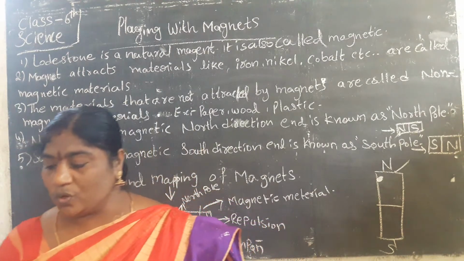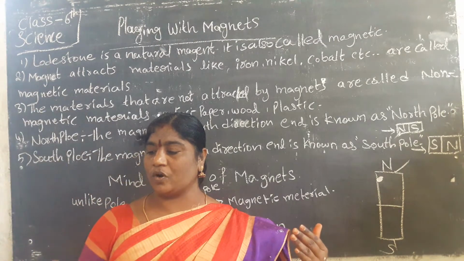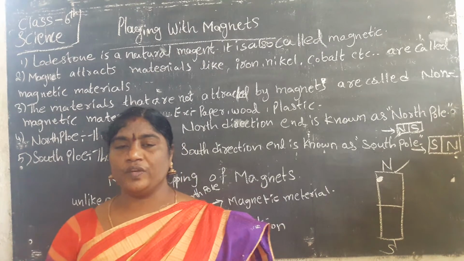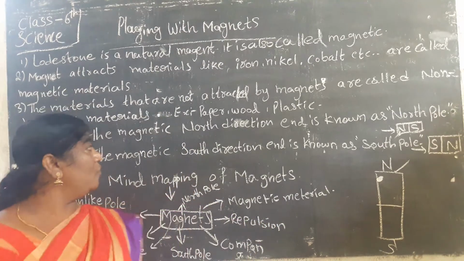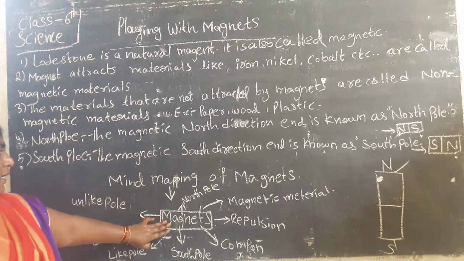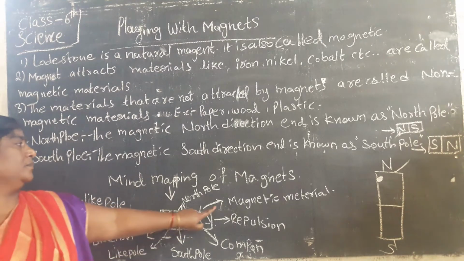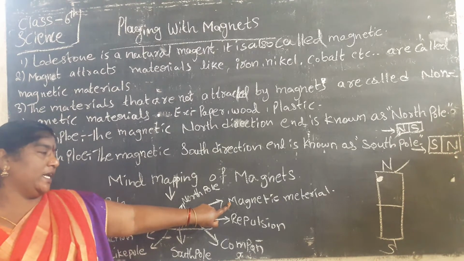But repulsion is only observed between two magnets when like poles are brought near. Now we have to learn about mind mapping. Here are the north pole, south pole, magnetic material.